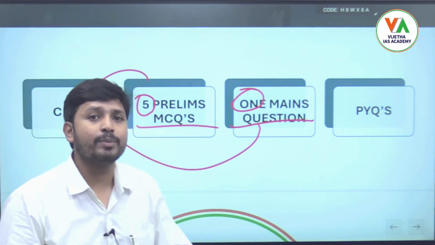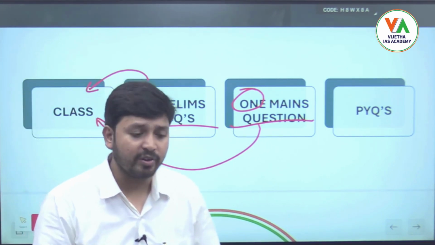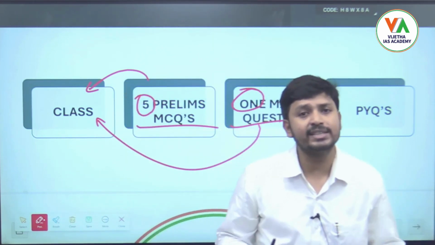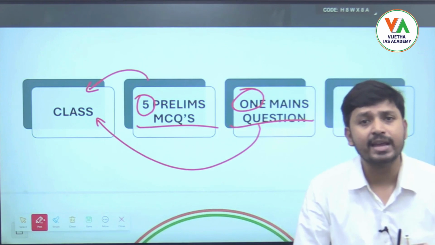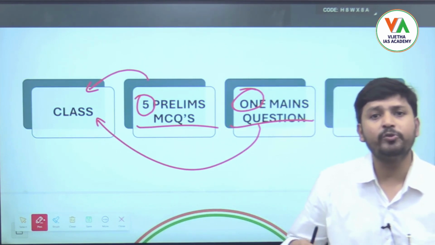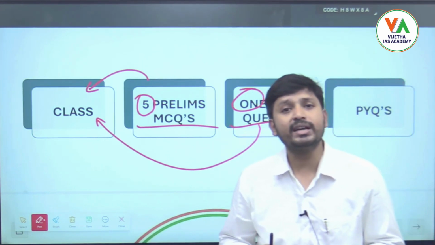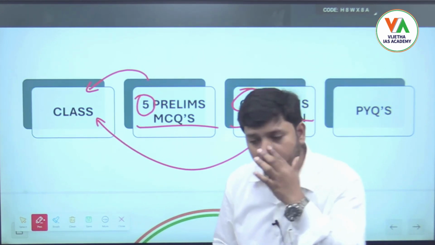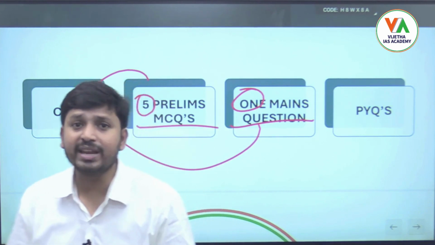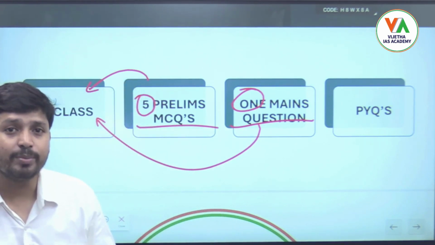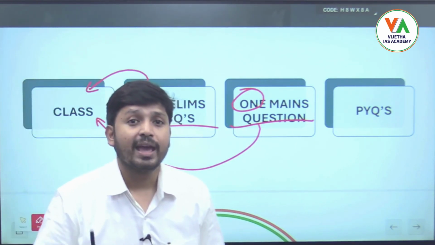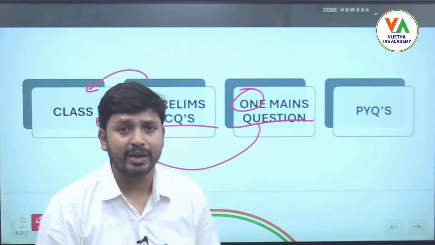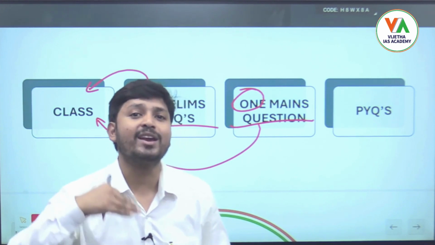We will frame the questions in the way the UPSC has been asking them in the last 10 years. Based on the analysis of the last 10 to 15 years, we will frame the questions so that when you see the paper, it will be like, yes, we have already seen these questions. It will be easy for you to write the answer in the right manner, because there is negative marking in prelims. So we have to improve our accuracy in prelims.